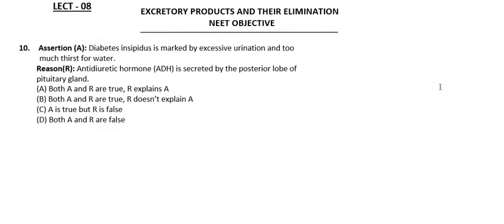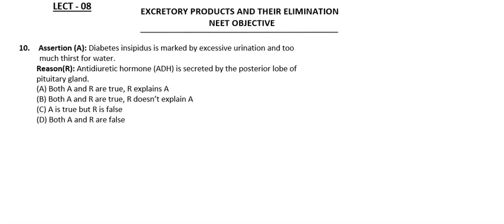Next question, assertion and reason. Here the assertion is: diabetes insipidus is marked by excessive urination and too much thirst for water. And the reason: antidiuretic hormone, that is ADH, is secreted by the posterior lobe of the pituitary gland. So now let's see.